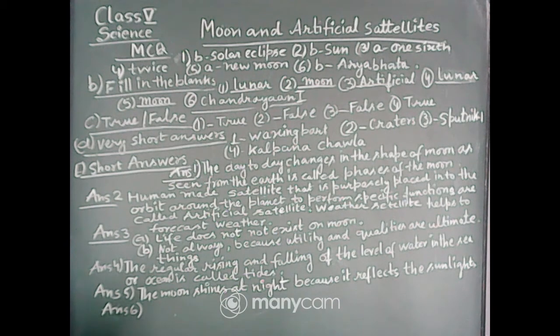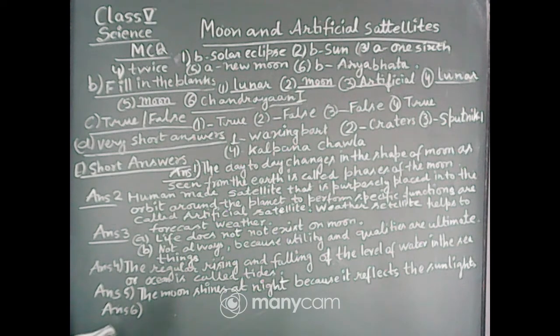Now the short answers. Question 1. What is meant by phases of the moon? The day-to-day changes in the shape of the moon as seen from the earth is called phases of the moon. Now question 2. What are artificial satellites? What is the use of weather satellite? Human-made satellites that are purposely placed into the orbit around the planet to perform specific functions are called artificial satellites. Weather satellite help to forecast weather.